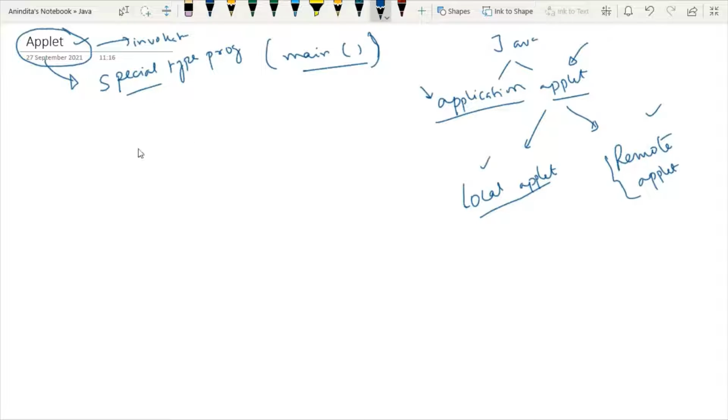I can say that, say you are working on a specific machine. Say you have one machine and you are sending some query. So applet is something which is embedded in the web page and it will be transported over the internet. So this is the basic concept of applet. Applet programming is always embedded in the web page.